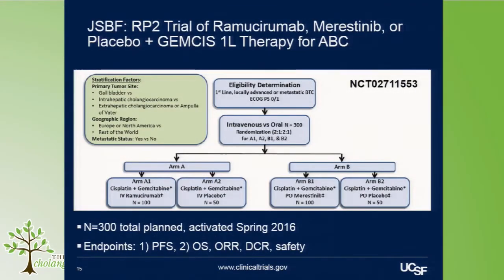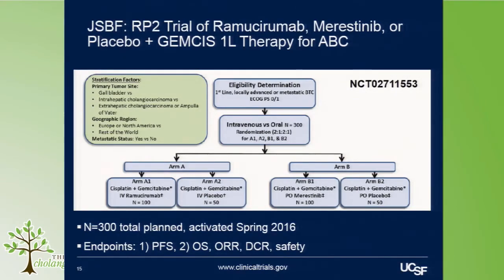A trial I wanted to highlight that's ongoing is the JSBF trial, which looks at a different anti-angiogenic agent, ramucirumab, which has shown its safety and tolerability in other gastrointestinal cancers, including stomach cancer and colon cancer, and it has a variety of FDA labels for these indications. There's a trial now going on looking at ramucirumab plus Gemcis as the first-line combination in cholangiocarcinoma, paired with a parallel arm of a MET inhibitor, merestinib, which is more of a targeted therapy along the lines of what Andrew